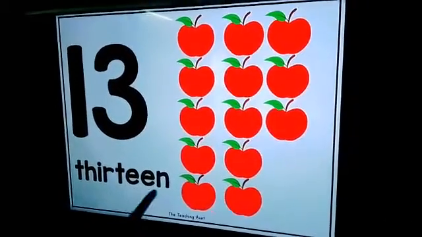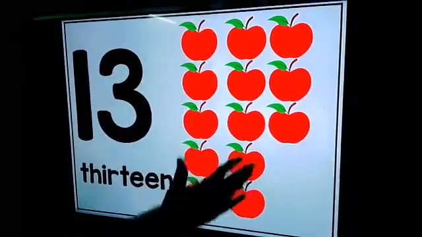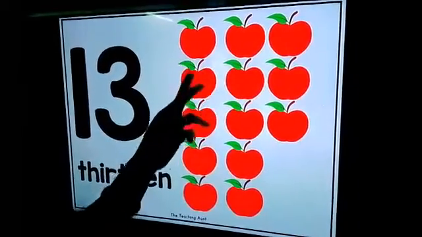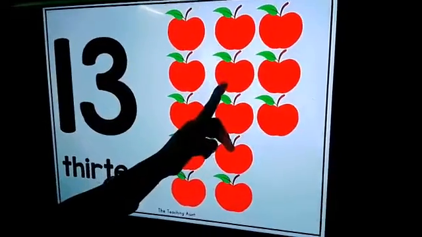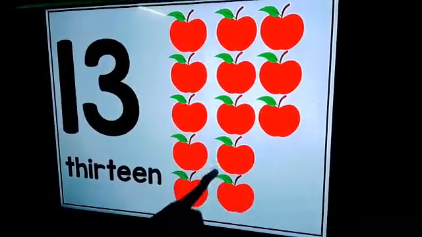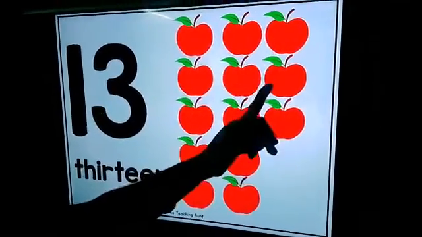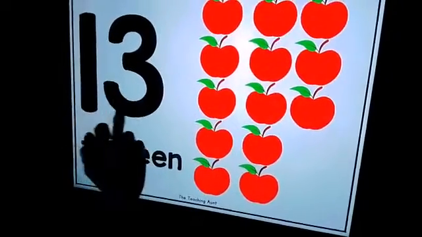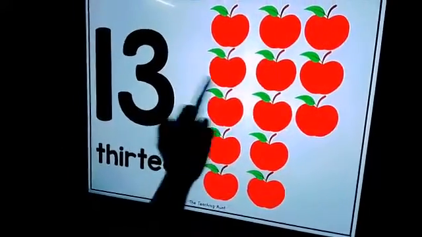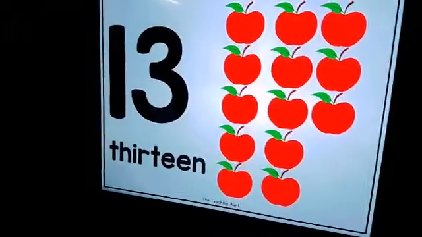T-H-I-R-T-E-E-N. 13. So 13 means how many apples are present here? 1, 2, 3, 4, 5, 6, 7, 8, 9, 10, 11, 12, 13. 13 apples. Everybody say 13 apples. Okay kids?